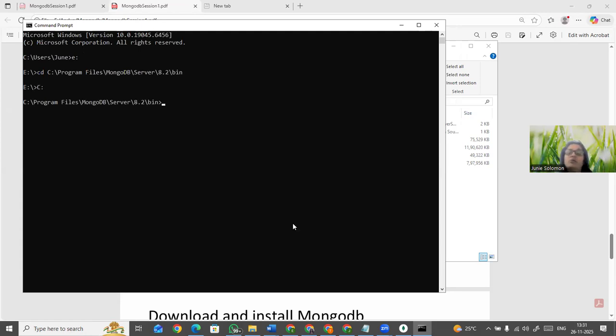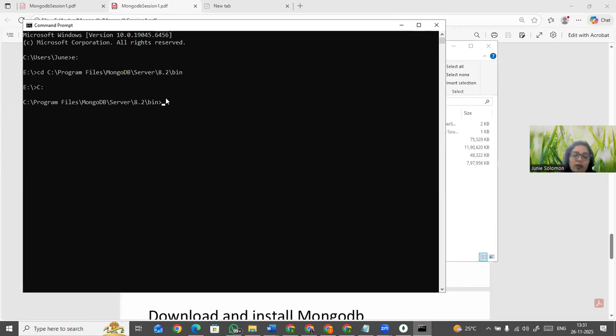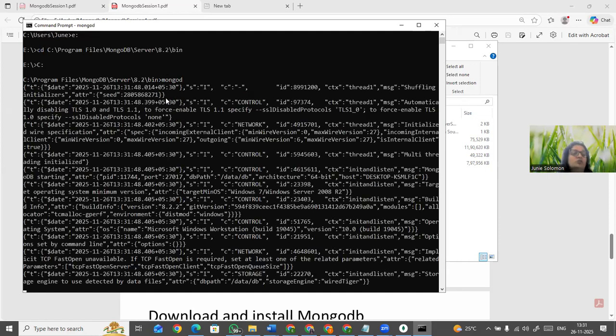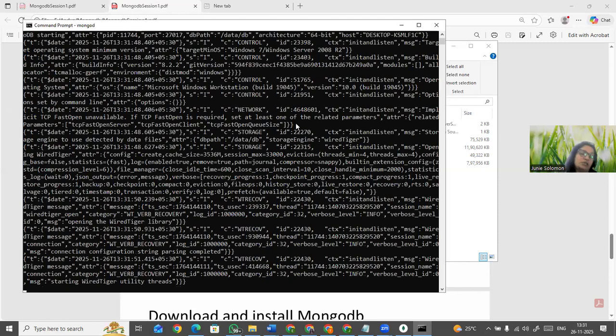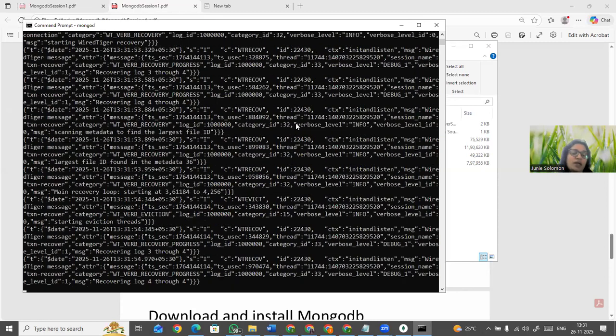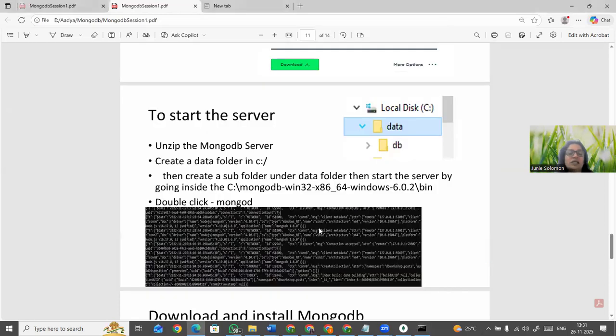So there you can see there is a file called Mongod. So you have to type here Mongod. You have to type Mongod. So you can see the server got started. This is how the server has to be started. For the shell, it is mandatory that the server has to be started. So once the server started, it will come like this.